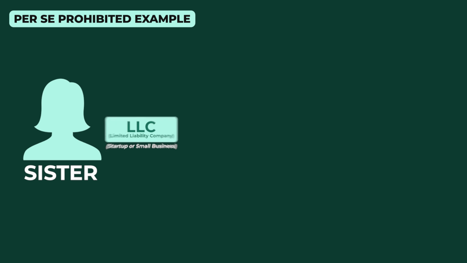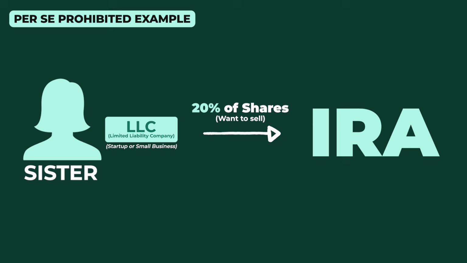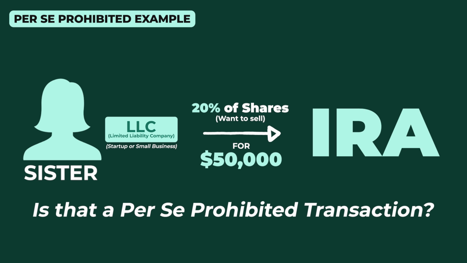Now, let's change the facts a little bit here. Let's say that my sister has an LLC that's a startup or a small business, and she wants to sell 20% of those shares in that company to my IRA for $50,000. Now, would that be a per se prohibited transaction? Well, let's look at the rule here. It's my IRA buying shares, which is a transaction, but who's the seller? My sister, not a disqualified person.